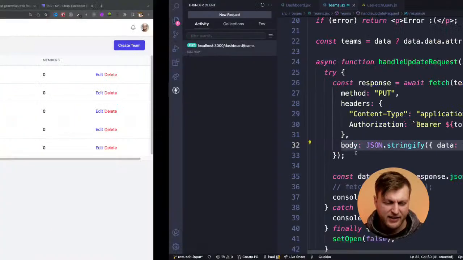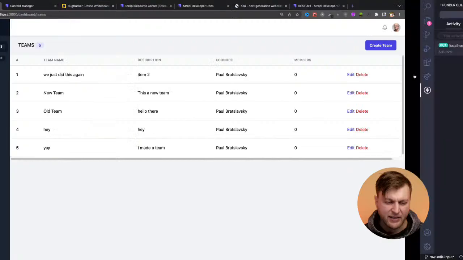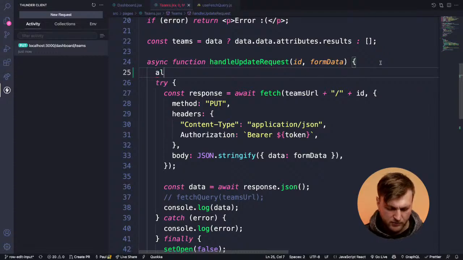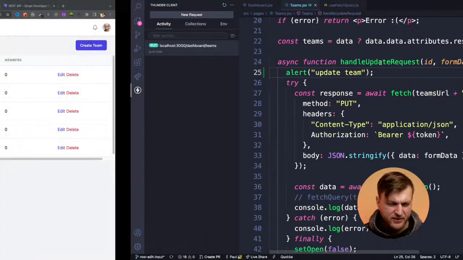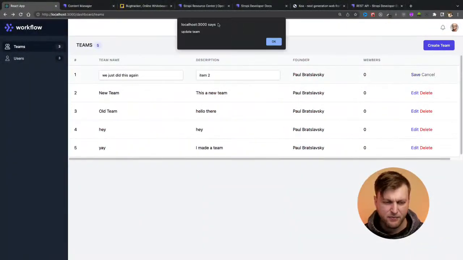So whenever I click save, edit here, if I click save, it's gonna fire that put request. And to make it kind of obvious, I'm gonna put alert here. So normally you wouldn't do that, but update team. So notice how I hit edit, nothing happens. I hit save, look, update team.